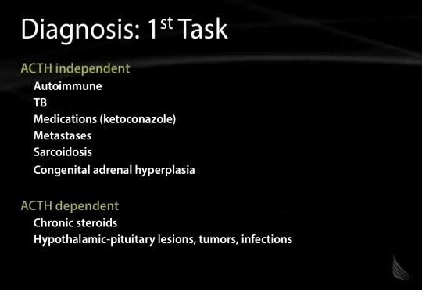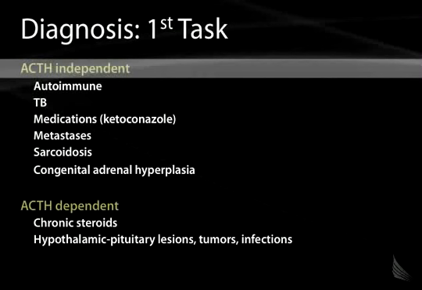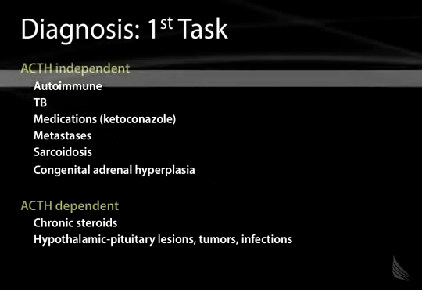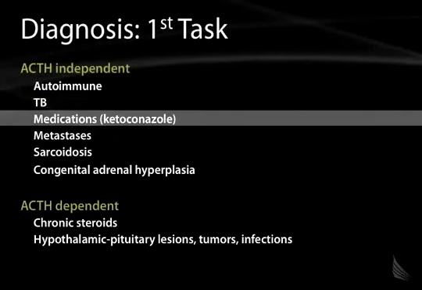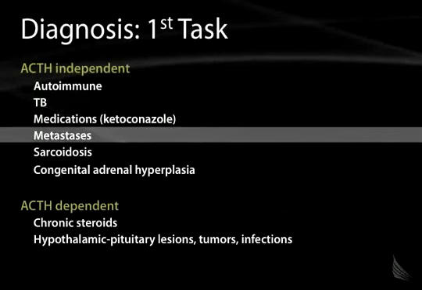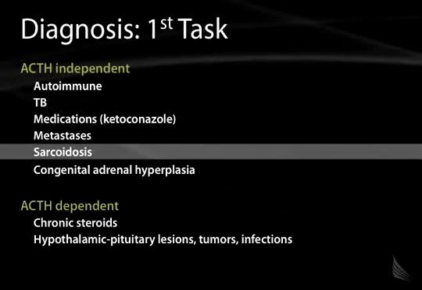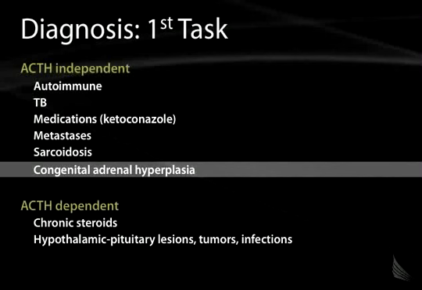So how do you diagnose adrenal insufficiency? One way to approach this is in terms of, is the adrenal insufficiency ACTH independent or ACTH dependent? ACTH independent forms of adrenal insufficiency include autoimmune destruction, tubercular invasion of the adrenal glands, medications such as ketoconazole, which inhibit production of adrenal steroids, metastases, sarcoidosis, and some of the congenital adrenal hyperplasias.